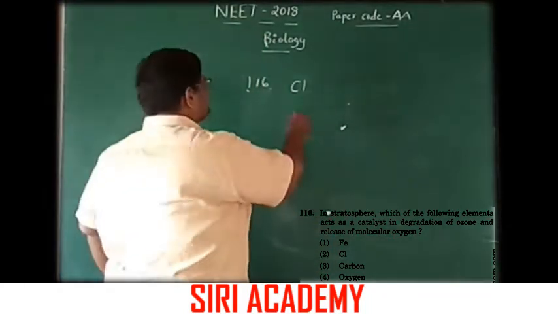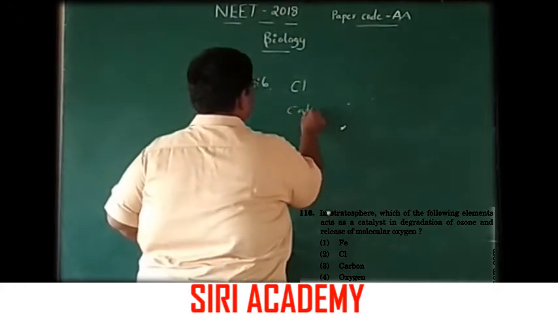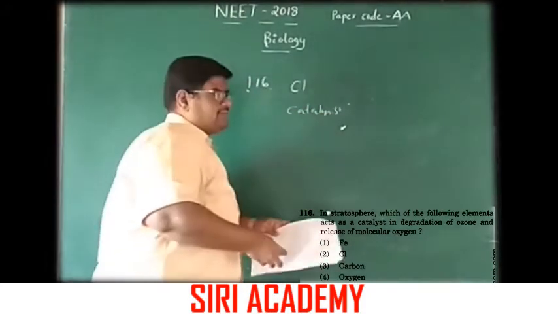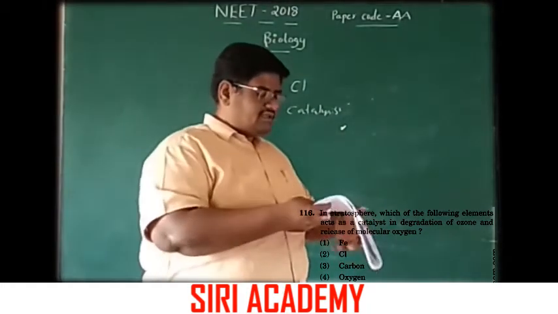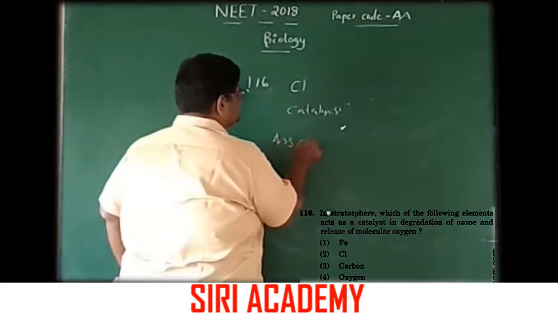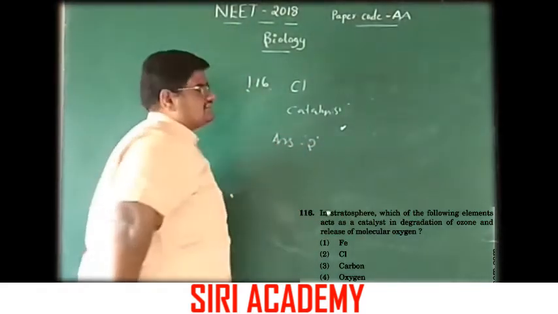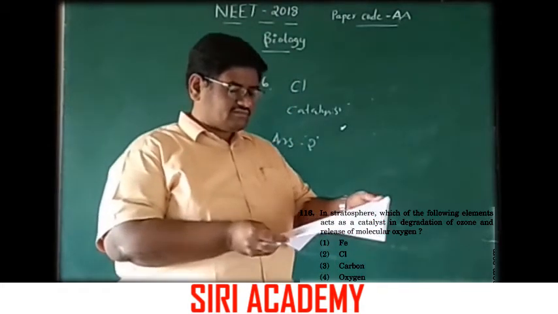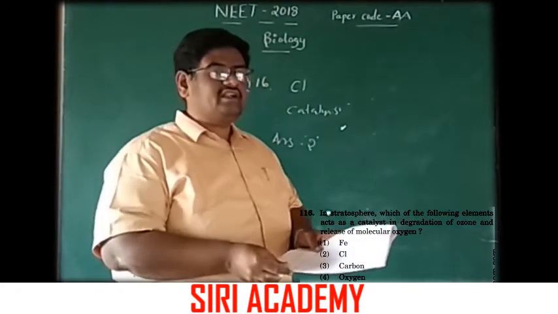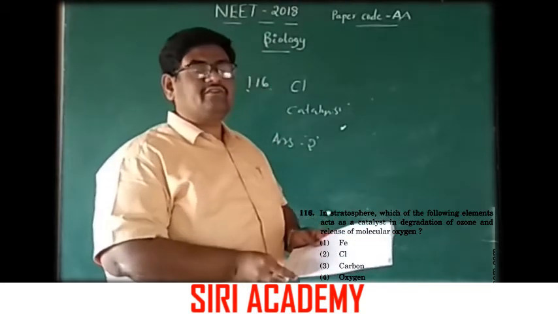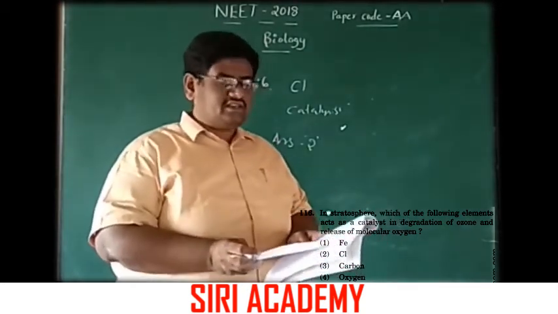Here the chlorine acts as catalyst, and the formation of hypochlorous acid. The answer is option 2, the correct one. Ozone reacts with this chlorine and forms hypochlorous acid and releases free molecular oxygen.